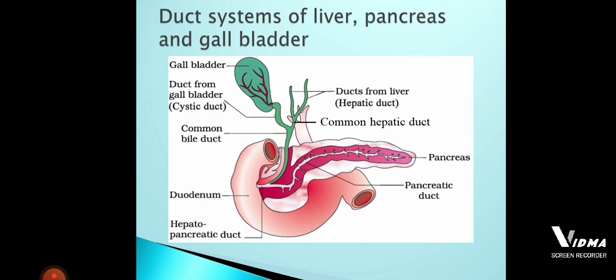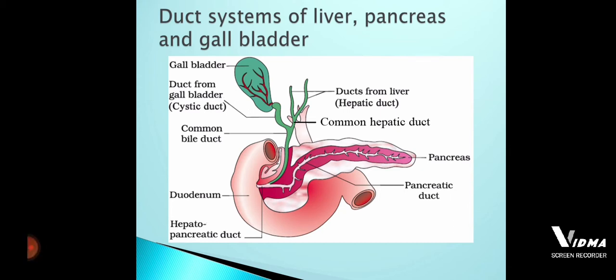So this common bile duct is going to open inside the duodenum. Okay, so here we are studying the duct system of the liver and pancreas also. The pancreas, you all know, has ducts called the pancreatic ducts, and those pancreatic ducts will be carrying pancreatic juice.